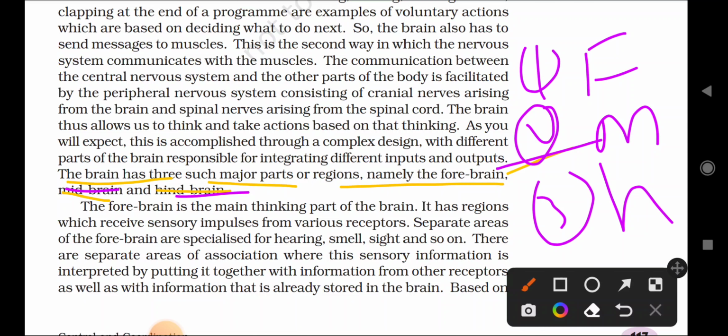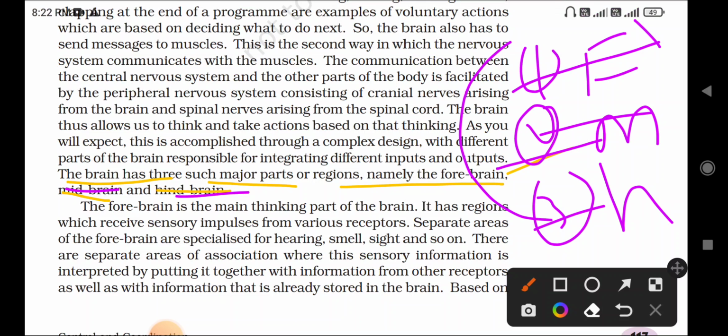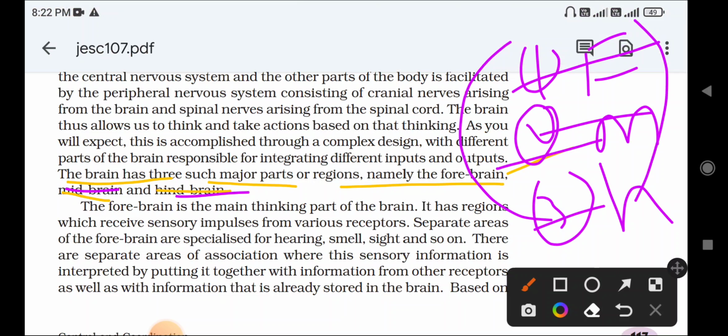These are the major parts of the brain. What are the major parts of the brain? Forebrain, midbrain and hindbrain. Again, this is a one-mark important question in your exam, and it will definitely come. So write the parts of the brain: forebrain, midbrain and hindbrain. These are the three points. The forebrain is the main thinking part of the brain. Again, important.